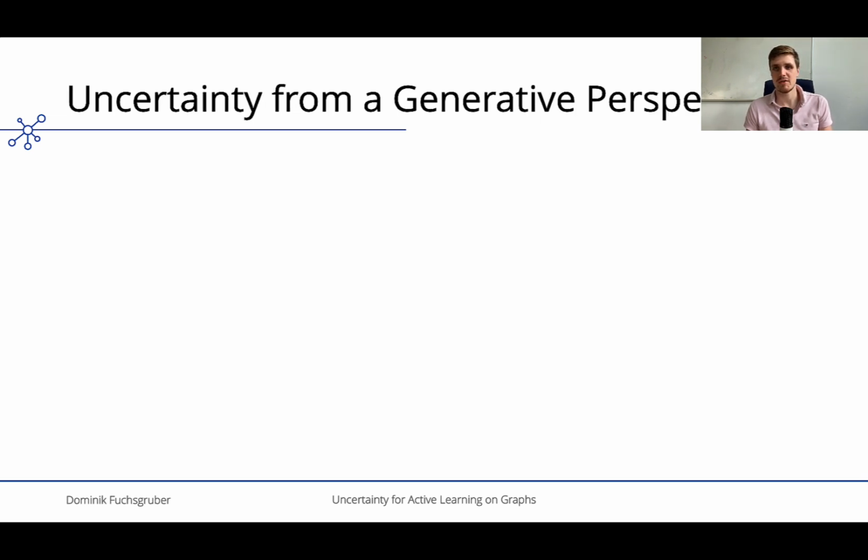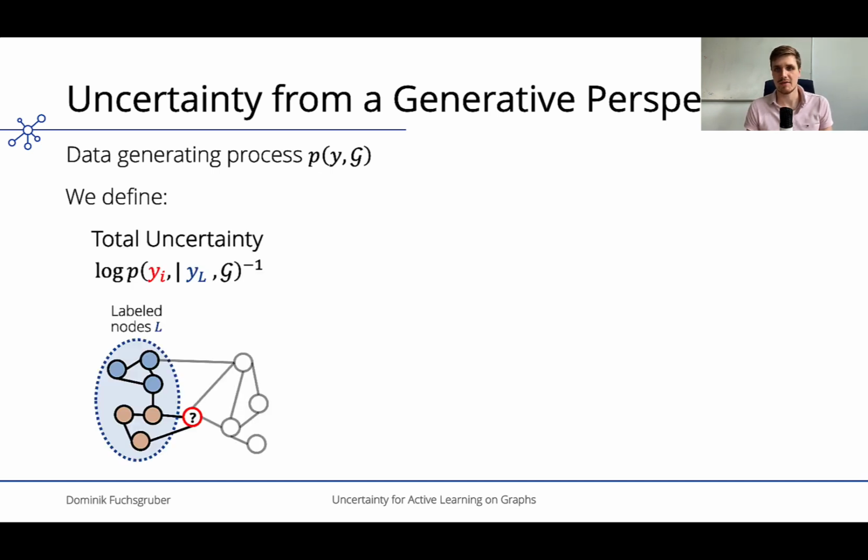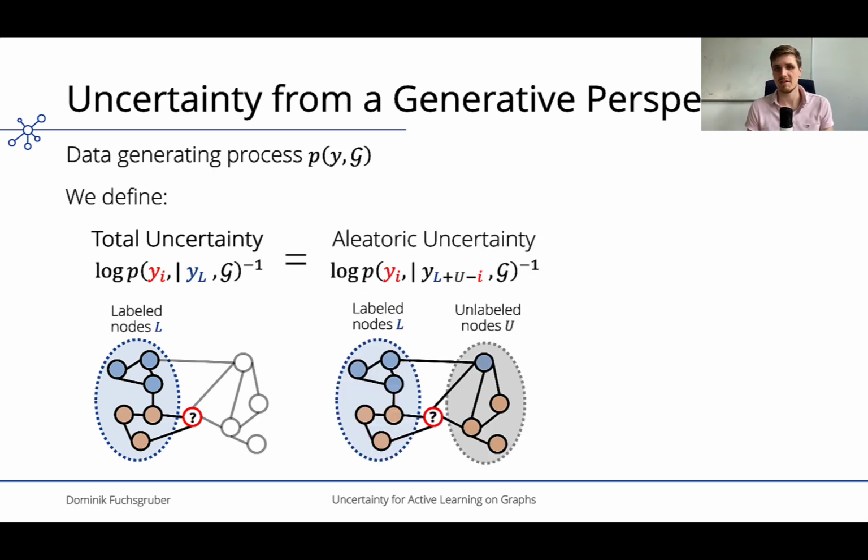We approach uncertainty from a Bayesian perspective by considering the data generating process, which, of course, may be unknown in practice. Given some set of labeled nodes, we define the total predictive uncertainty of a model inversely to the marginal probability of a prediction given all currently available labels, which are denoted by a blue capital L. Similarly, we define irreducible aleatoric uncertainty based on the corresponding marginal if we now had access to all the other node labels denoted by a capital U. In this case, there is no additional information to be gained, and all remaining uncertainty, therefore, must be aleatoric.